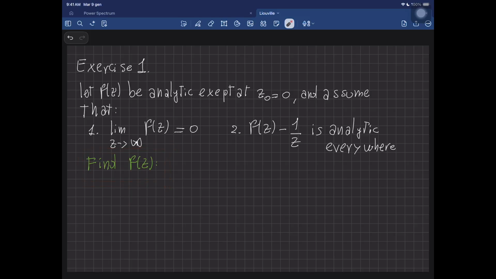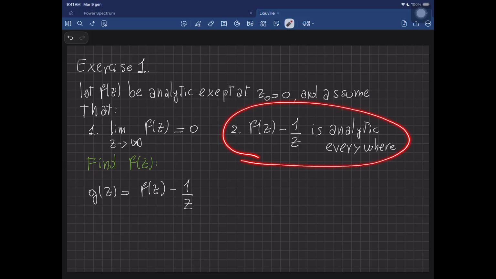As I just said, Liouville's theorem is important because it allows us to find f(z) in exactly this situation, meaning that if we have the behavior of the function at infinity and the behavior nearby a singularity, then we can find the function f(z) itself. So how do you do it? Well, first let's consider another function, g(z), equal exactly to f(z) minus 1 over z. Thanks to our second hypothesis, we know that this function is analytic everywhere.